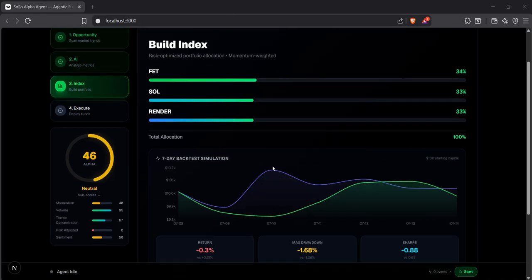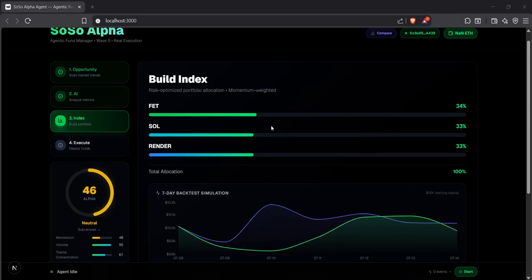This simulation uses geometric Brownian motion for price generation. It's lightweight but statistically meaningful.